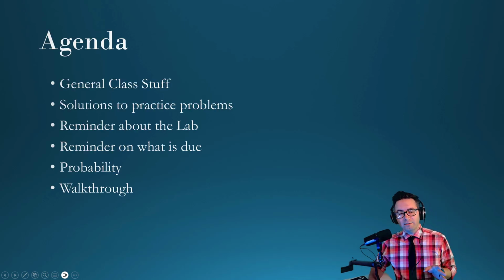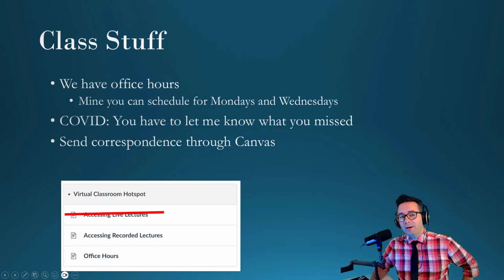So we got a lot of things to cover today, so let's just get into it. It's all these things: general class stuff, go over the practice problems, reminder about the lab. I'll go over things that are due, talk about probability, and then there's some walkthrough things that we'll talk about. So anyways, first thing, class stuff. Let's get down to business.